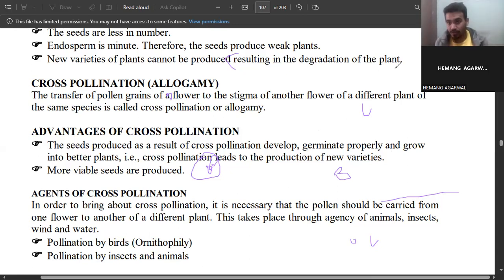Because of that variation, adaptations will be developed in the new varieties or subsequent variety, and because of adaptation, like the climate is changing.